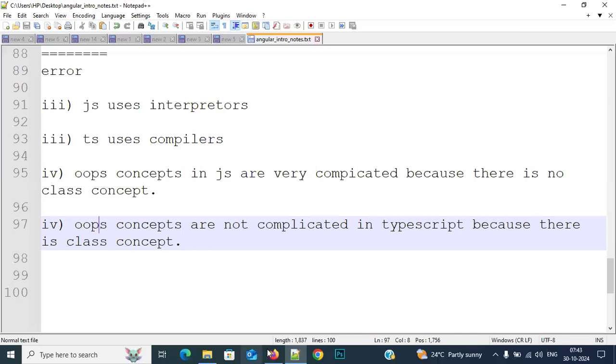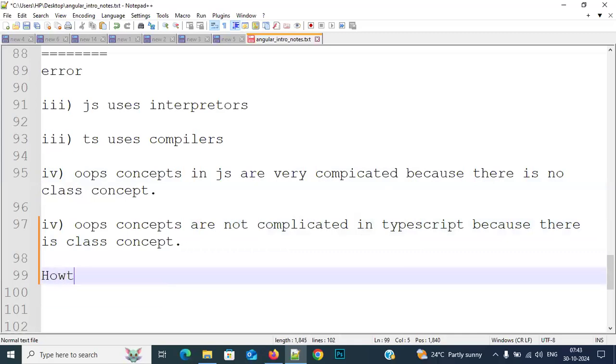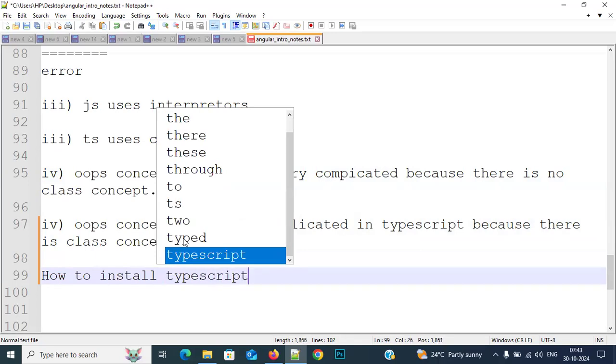So that's it, everybody. This is the theoretical difference between JavaScript and TypeScript. After this, I need to work with TypeScript. In order to work with TypeScript, what is the first thing I need to do? How to install TypeScript.